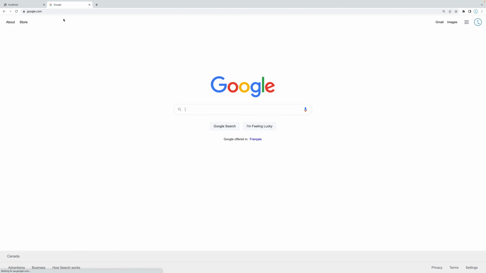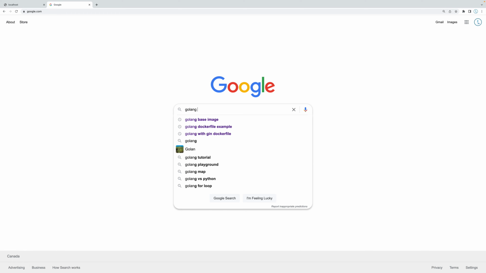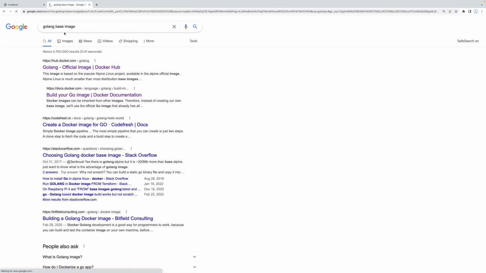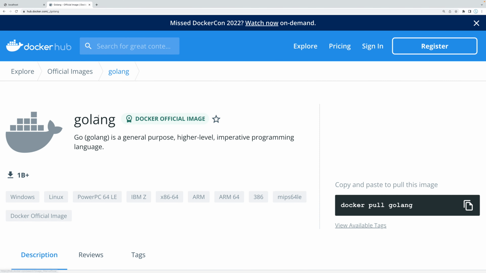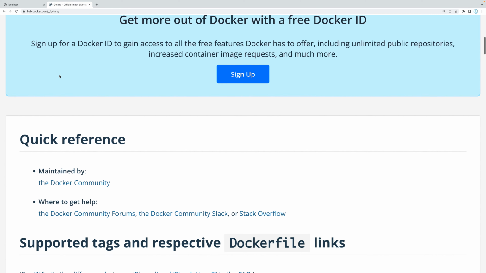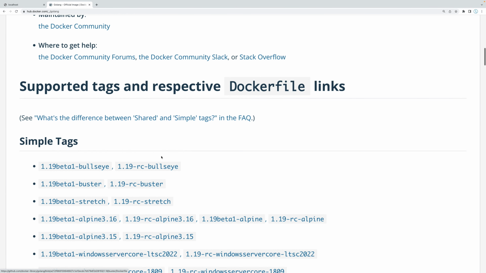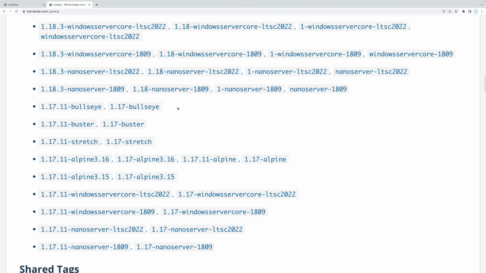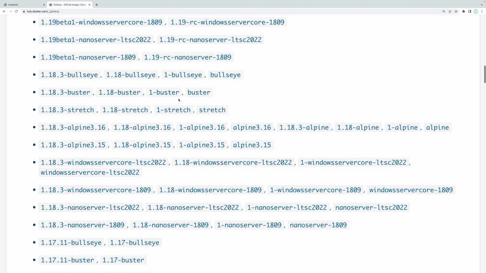Well, we're going to go ahead and Google that. So I'm going to say Golang base image, and I'm going to go over here to the Docker Hub repository. And there you go. You can see that there is a Golang base image that we can utilize. And over here, you can see all of the different versions. We're going to be using Alpine. You can use whatever it is that you want.